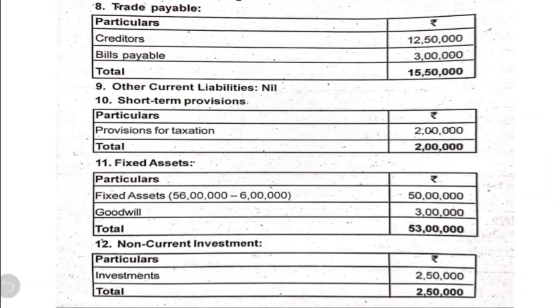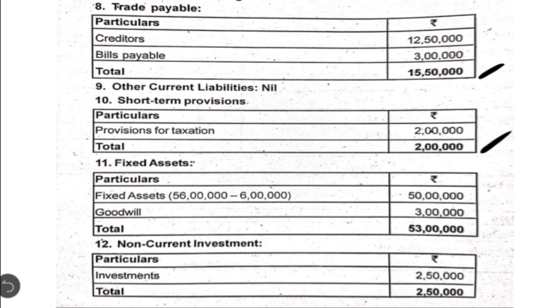Under this we have two items, creditors and bills payable. So the total of that note comes to 15 lakh 50,000. Then note number 9, other current liabilities, nil. Note number 10, short term provisions. Under this we have only one item, that is provision for taxation, amounting to 2 lakh. So the total here is 2 lakh.